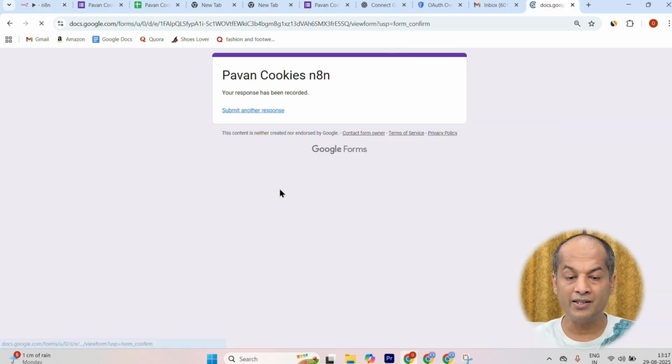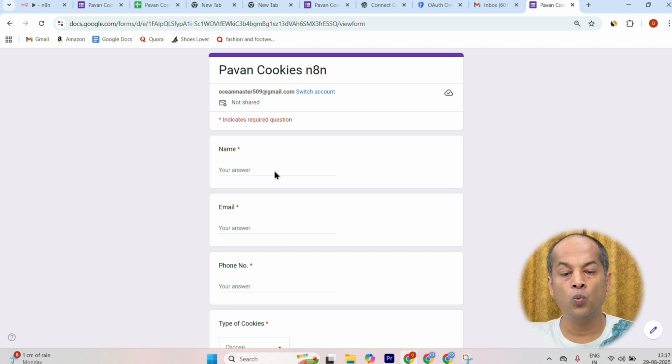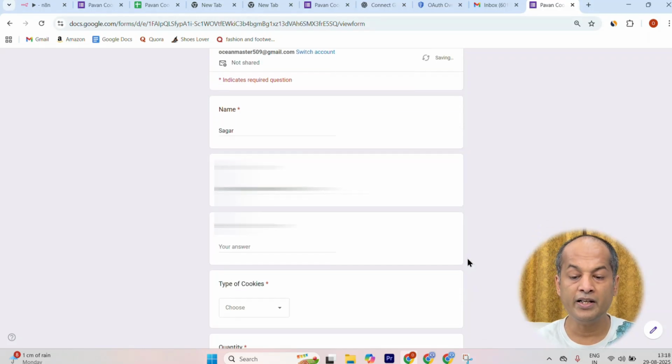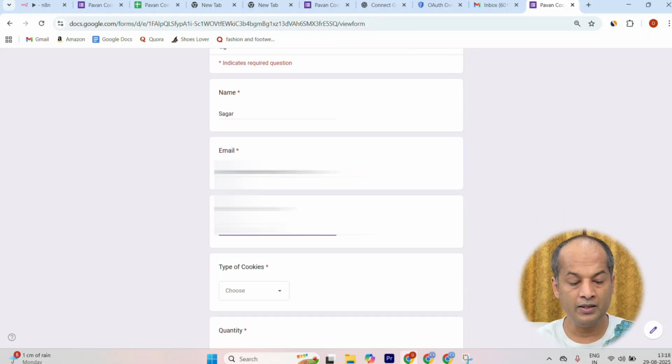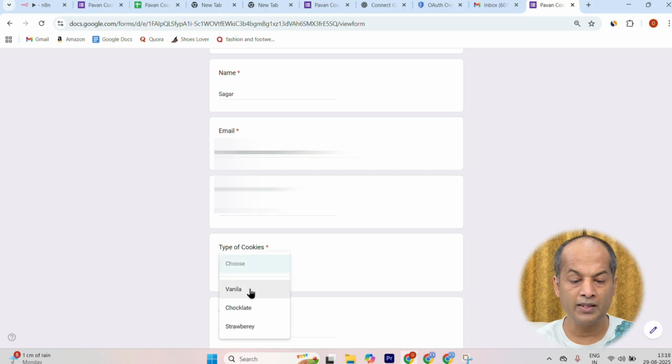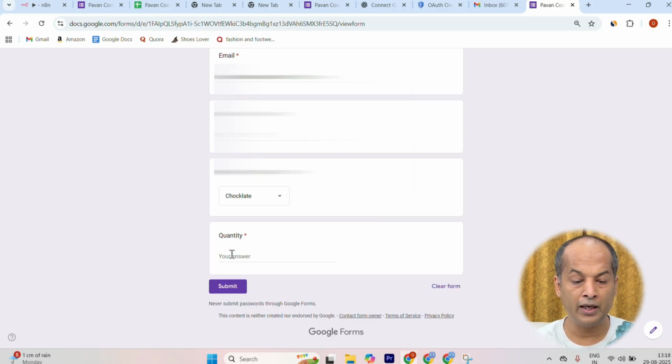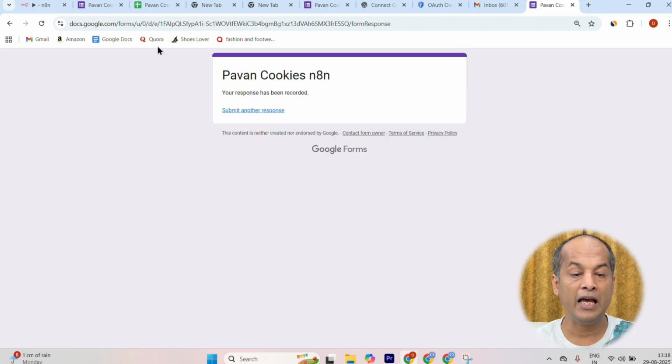Now let us test this complete workflow and see if I am receiving the mail or not. For example, the customer's name is Sagar. I have entered his email. This is a random phone number, and say he likes chocolate, a lot of chocolate. So he has ordered 100 quantity, and the submit button has been pressed.